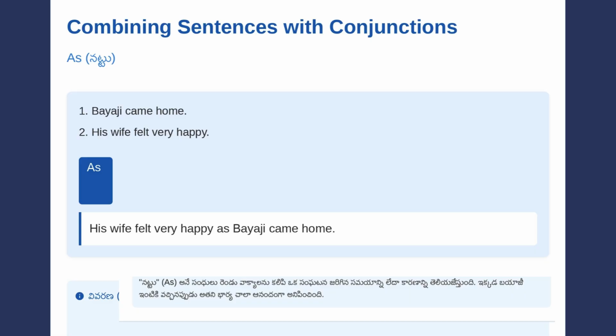In Telugu, as or nattu is used to show that two things happened at the same time or that one thing happened because of another. Here, Bayaji's wife felt happy at the same time when he came home, or she felt happy because he came home. This conjunction helps connect actions that occur simultaneously or have a cause-effect relationship.